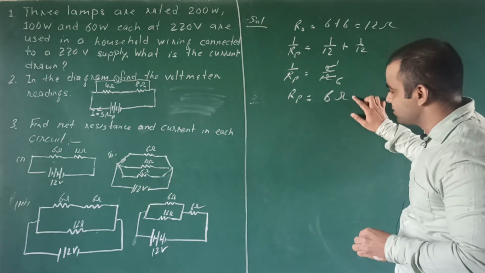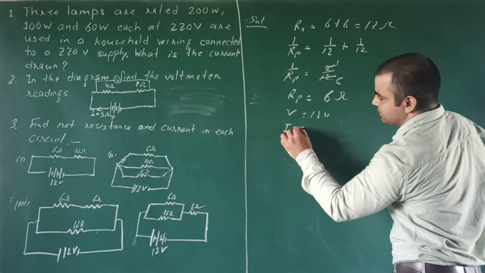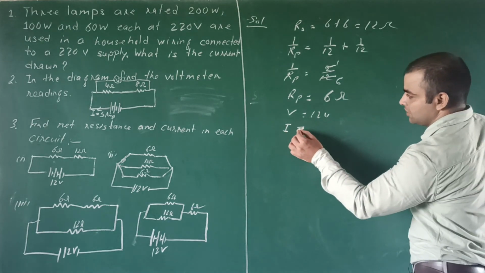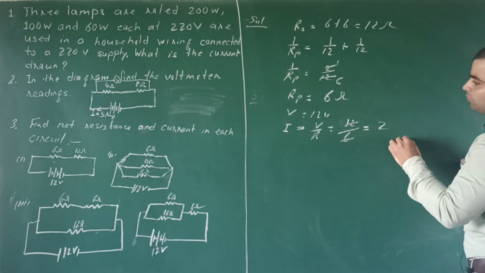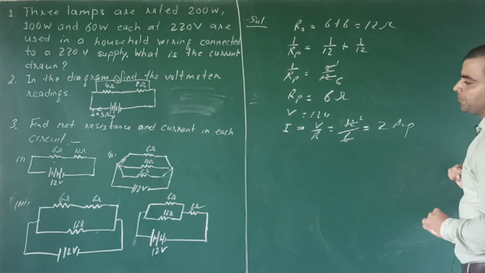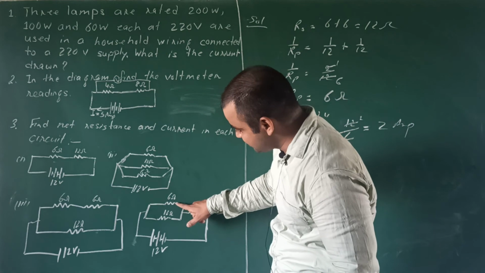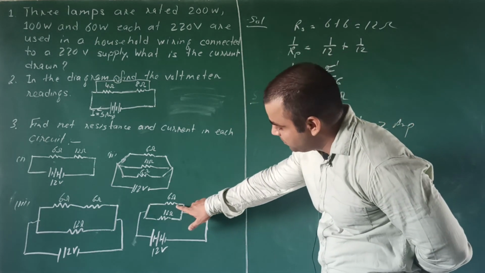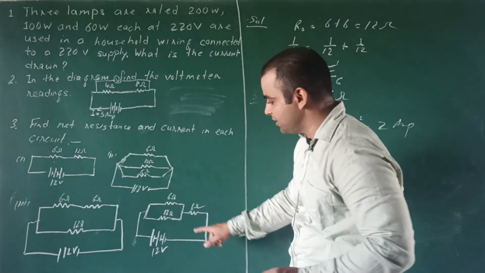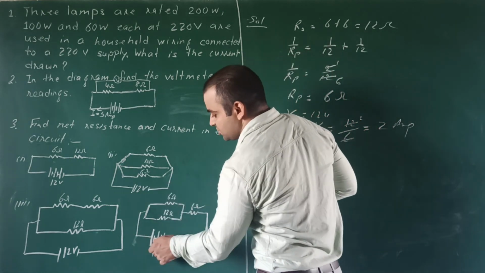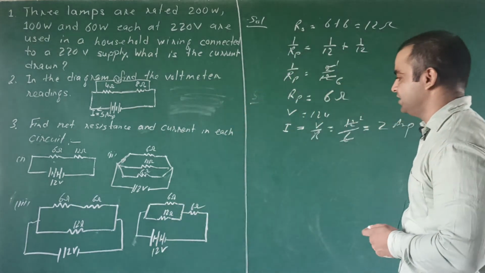So resistance is 6 ohm and potential is given 12 volt. Find the current. Current is V by R. V is 12, R is 6. It will be 2 ampere. Next diagram. In this diagram, these resistances are in parallel combination because one end of this is connected to one terminal of the battery and this end is connected to the other terminal of the battery.